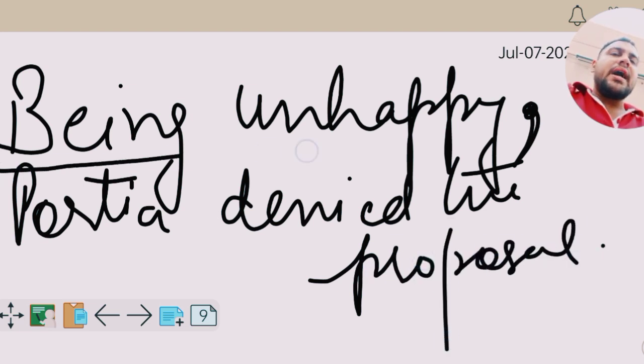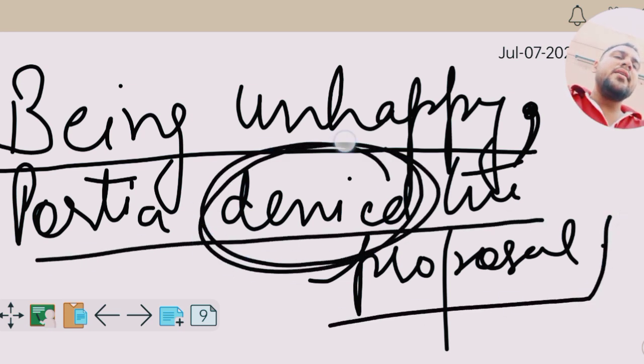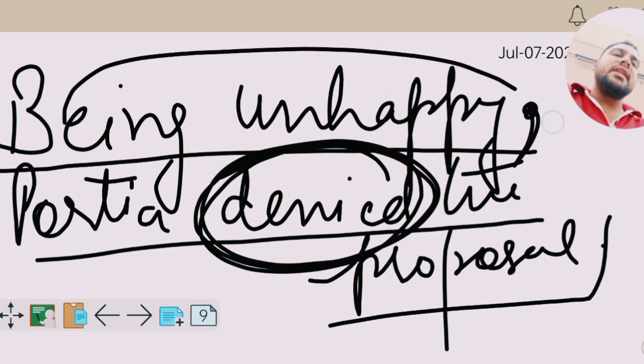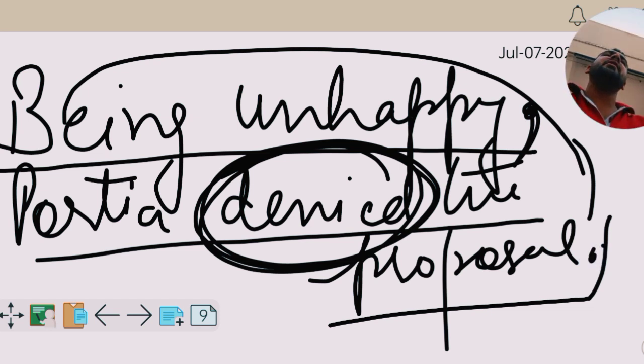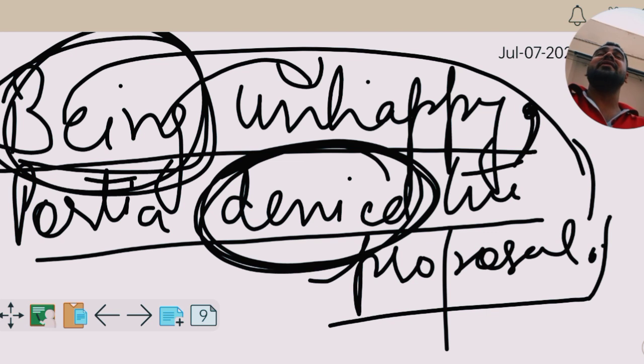So being unhappy, Portia denied the proposal. That is the whole answer. We got one action verb here, and this is the last portion. This can come at last: Portia denied the proposal, being unhappy. But when we write it in the phrasal form, it should come in the beginning to make a formal statement. Being unhappy, Portia denied the proposal will be the one with the help of participle. We used this participle form of the word in the beginning, and then the rest of the information is written in the phrasal form, and then the separate sentence is written thereafter.